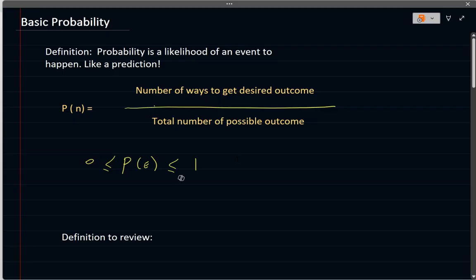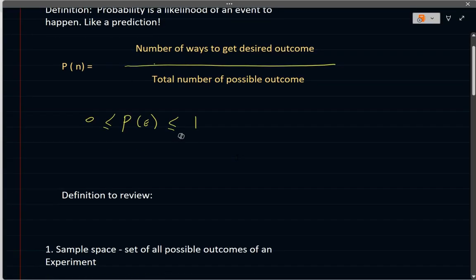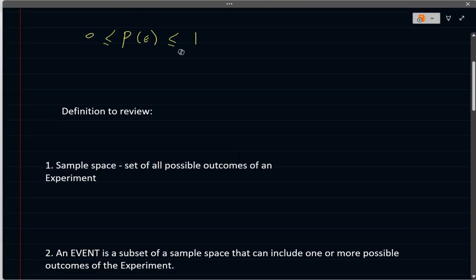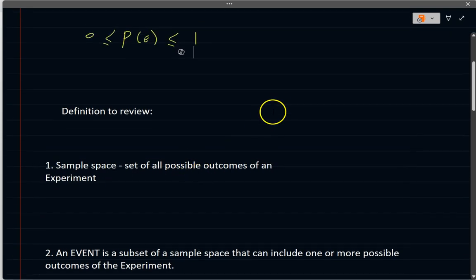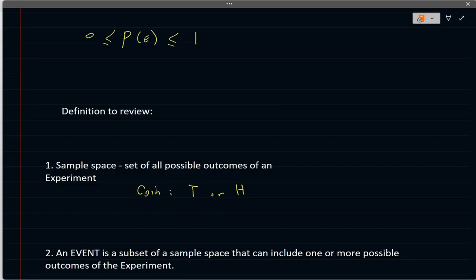And now we're going to talk about some definitions and review for the probability chapter. Number one, what is a sample space? A sample space is the set of all possible outcomes of an experiment. So let's say you have a coin that you're tossing. When you toss the coin, what do you have? Two possible outcomes, tails or heads, right? So there are two possible outcomes. That's the total sample space.